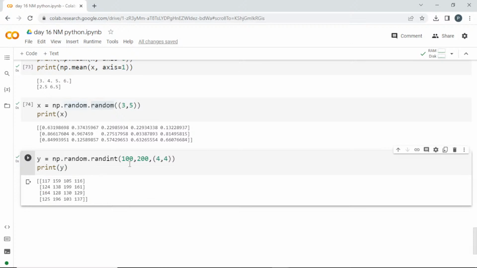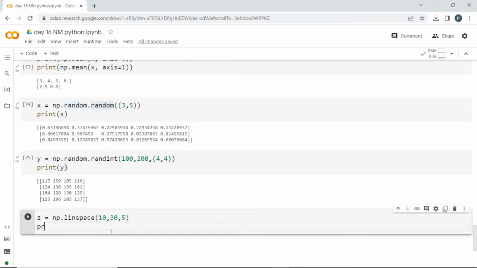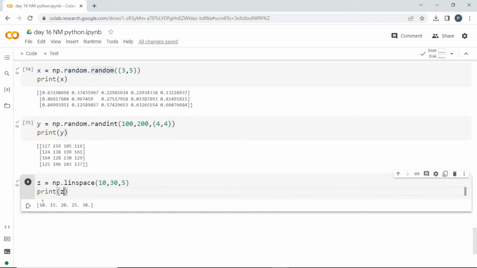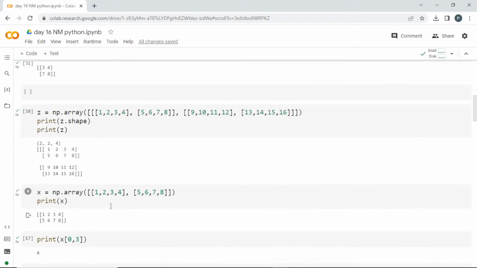Okay, we got between 100 and 200 random numbers in this shape 4, 4. And there is an option for linspace. I'll use it, np.linspace. I'll print z. So this is how it will give an array equally split between these values with 5 gaps. So that's how numpy works. It will do all the mathematical operations.